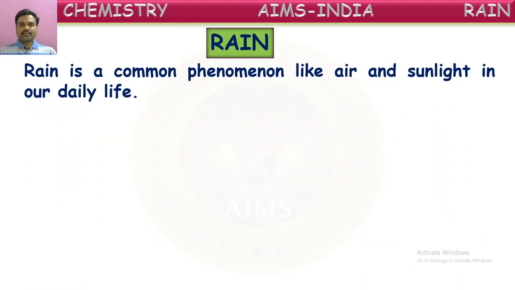Rain is a common phenomenon like air and sunlight in our daily life. Yes, air and sunlight are all common phenomena. In the same way, rain is also one of the commonly occurring things in nature. No one is creating these rains. These are happening commonly by nature.